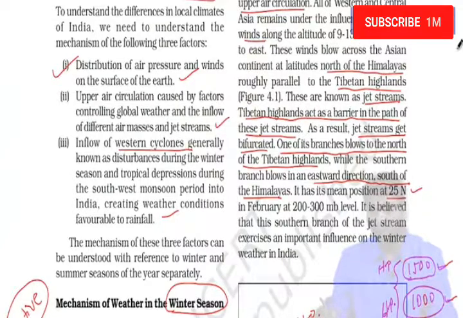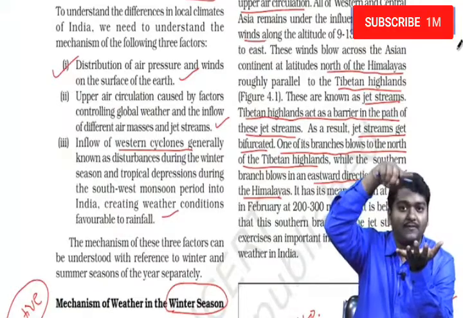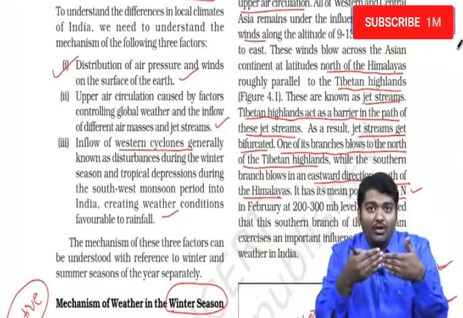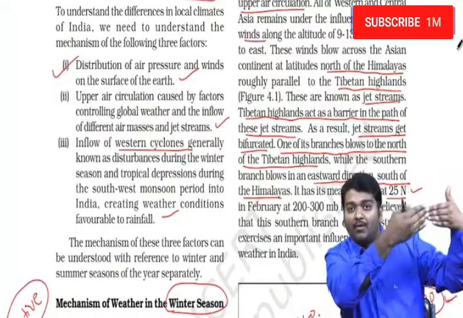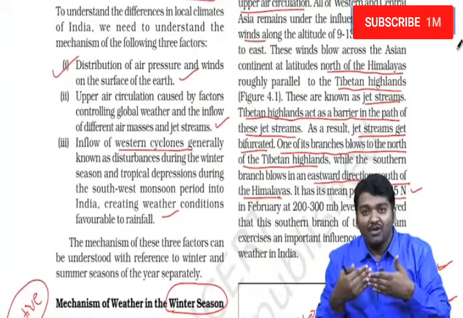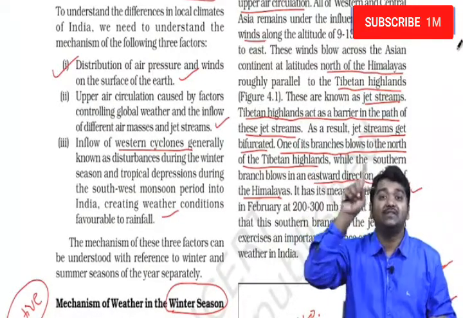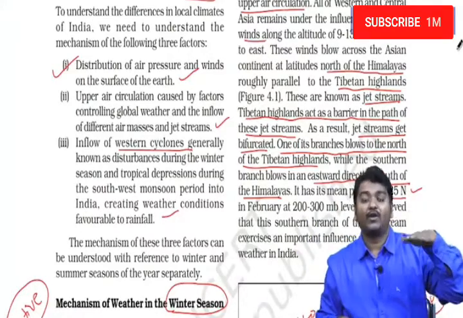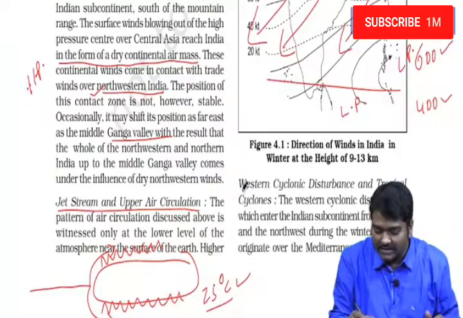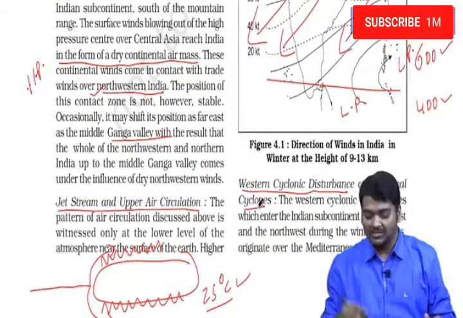And I have told you, along with this, near the Mediterranean, there will be a low pressure area developed. So this jet stream, while coming from the Mediterranean, I told you they carry the moisture and they come and hit the northwestern part. Northwestern India receives rainfall and Himalayas get snowfall. Westerlies and also the westerly jet stream bring this. Then, as I explained, we are talking about western cyclonic disturbances and tropical cyclones.